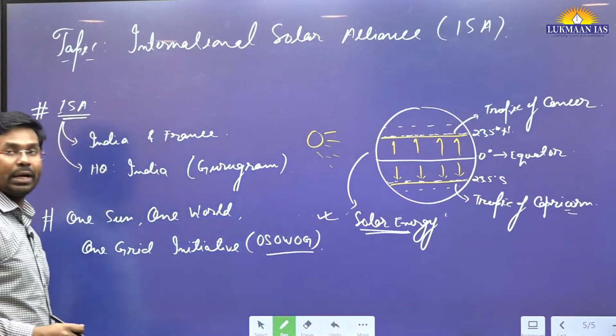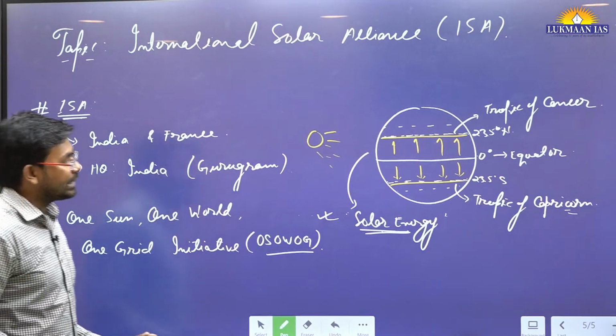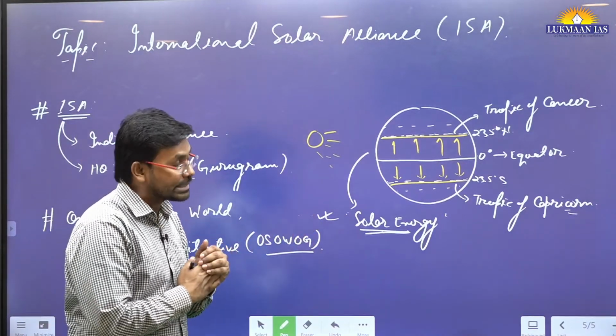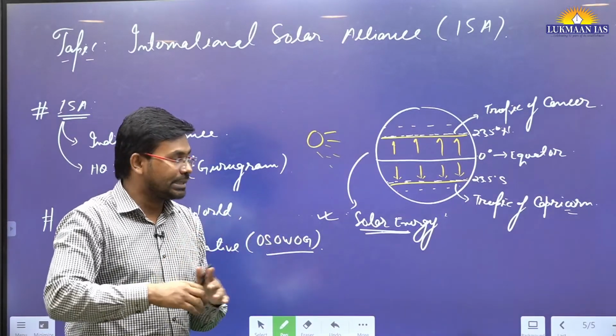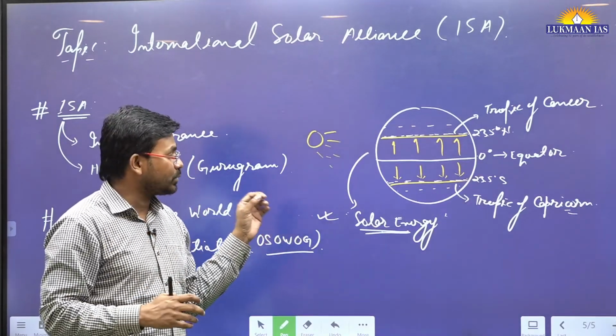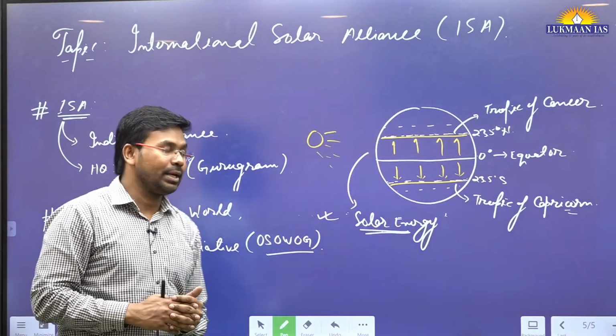Under this, all those countries that receive sunlight will be connected with one another, so that those countries that receive surplus sunlight, surplus energy, can share that energy with other countries.